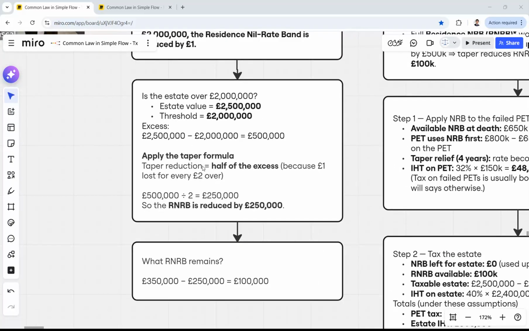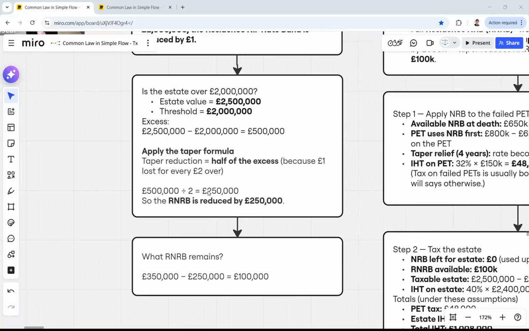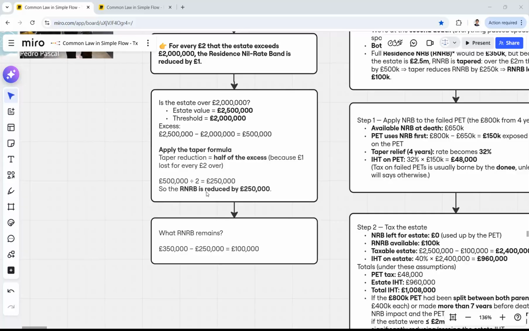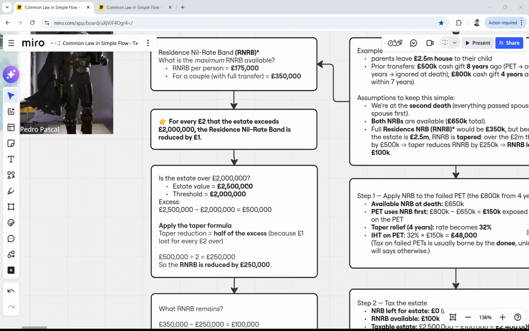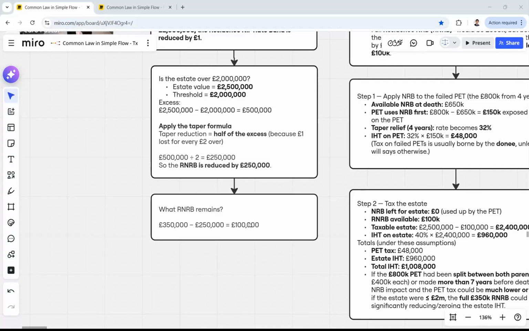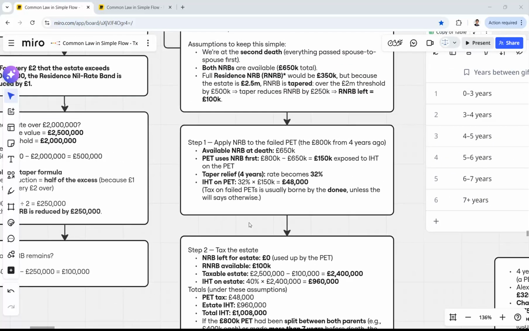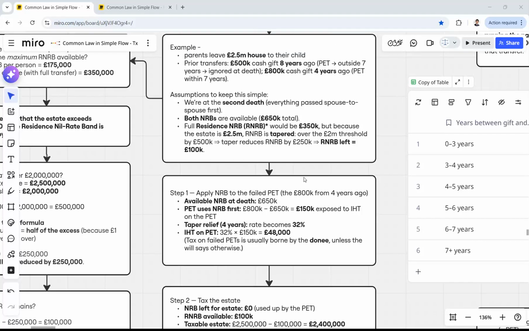And now the taper formula will be the following. The taper reduction is the half of the excess. So half of this excess amount, half of 500,000 pound, will be 250,000, and our residence nil rate band will be reduced with this 250,000, and we will have only eventually 100,000 of nil rate band. So now let's continue our calculations.